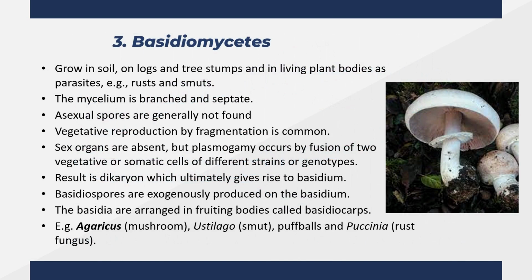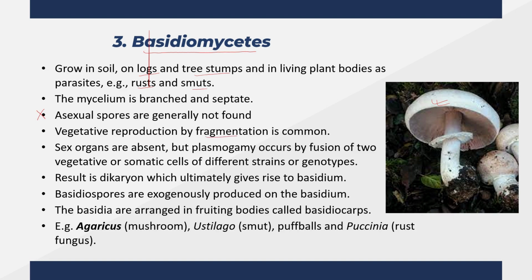Next category is basidiomycetes, which includes the most common and popular mushrooms. They can be found growing in soil, on logs, or on tree stumps, and some members are even parasites such as rusts and smuts. The mycelium is branched and septate like the ascomycetes. Asexual reproduction is not found, but they can reproduce vegetatively by fragmentation.